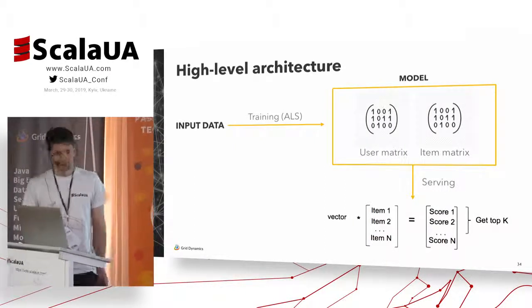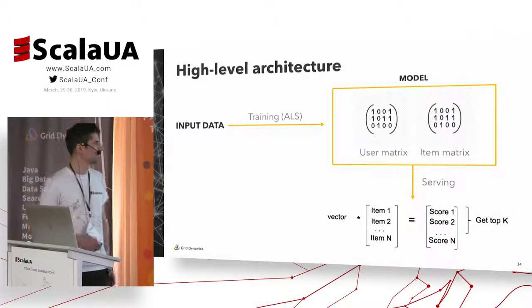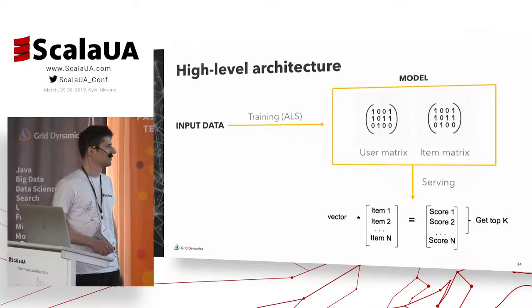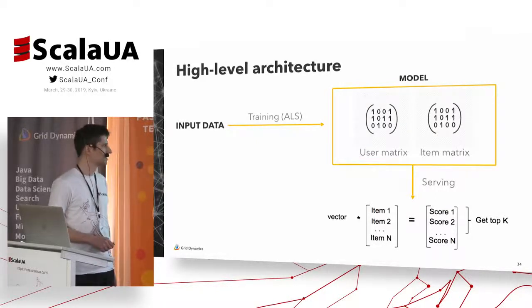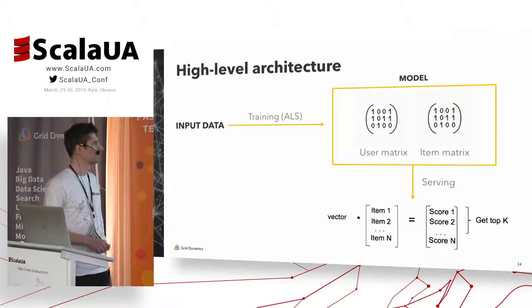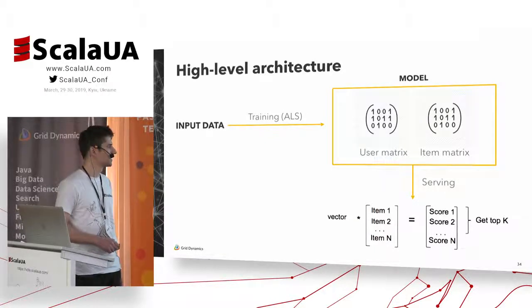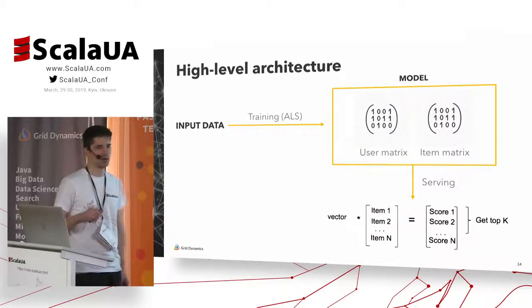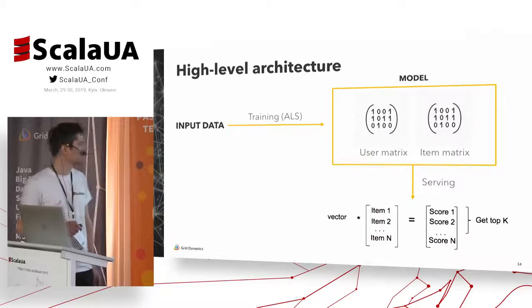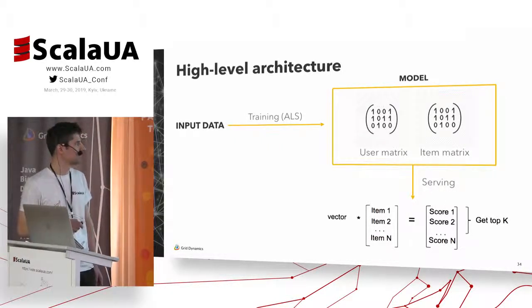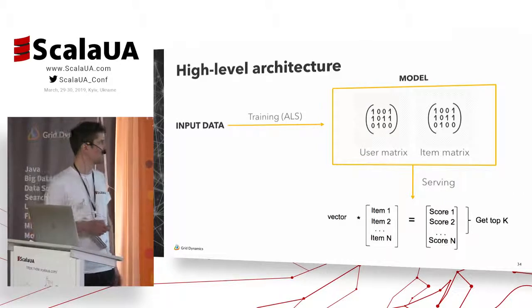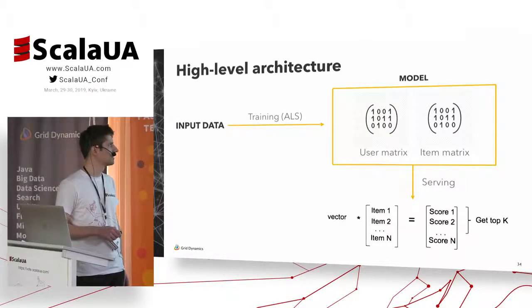So in order to provide any recommendations, we need to implement two mathematical operations. If you want to get recommendations for a user, we have to find the user vector from the user matrix. And if you want to provide recommendations by item, we need to find an item vector from the item matrix.